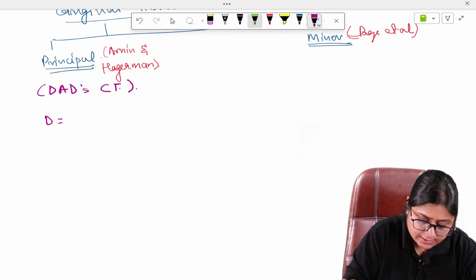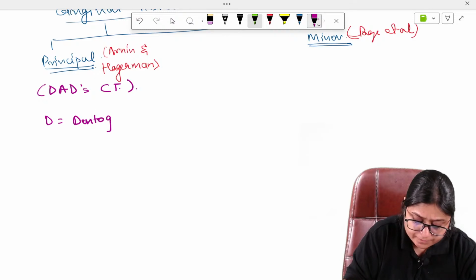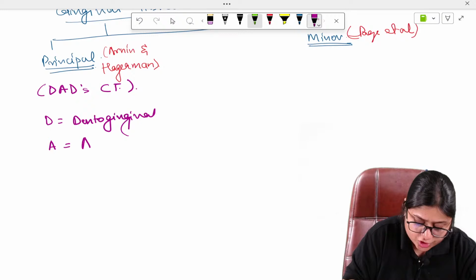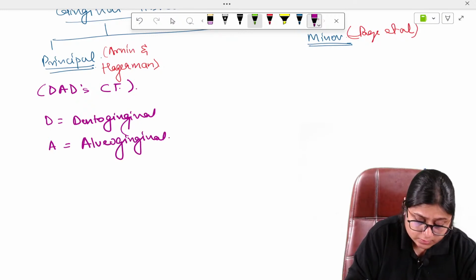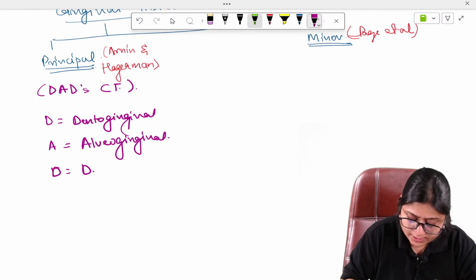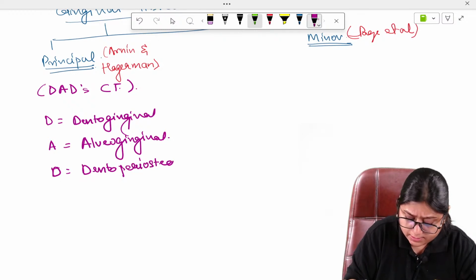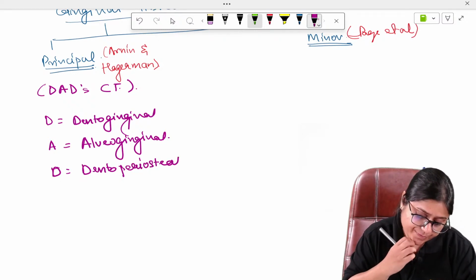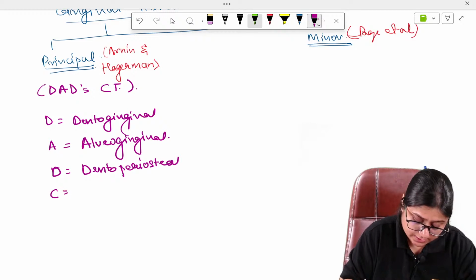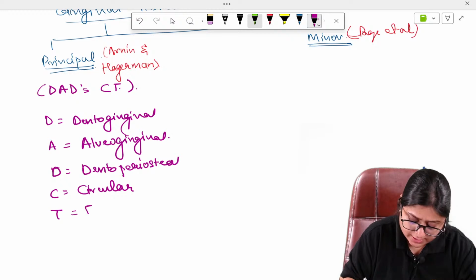In this, D is dentogingival, A is alveogingival, D is dentoperiosteal, C is circular fibers, and T is transseptal fibers.